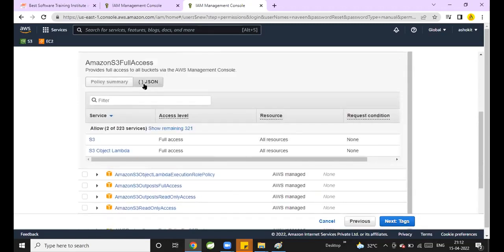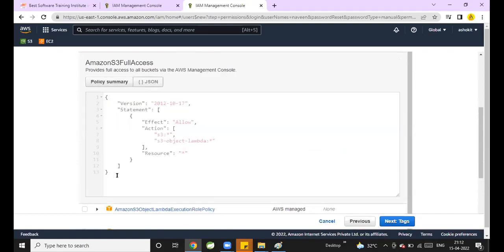Now, here if you see JSON, the policies can be configured in the form of JSON like this: version, statement, effect, allow, action, S3 star. What is the meaning of S3 star? Full access. S3 star means full access. In S3, which resource can he access? All resources, star.